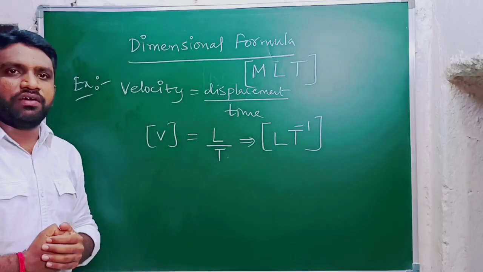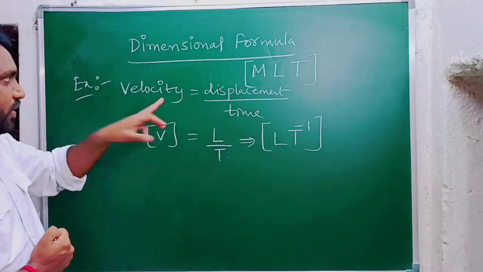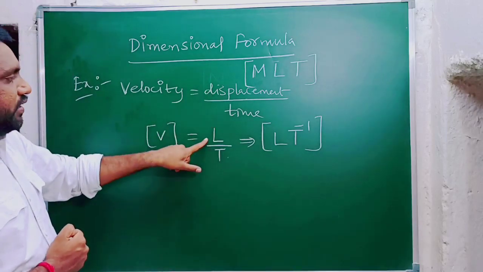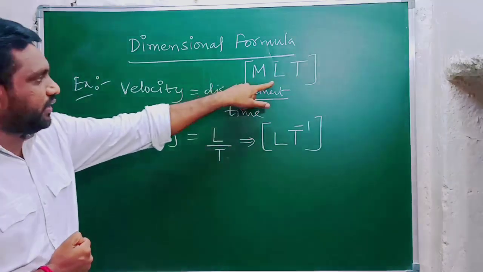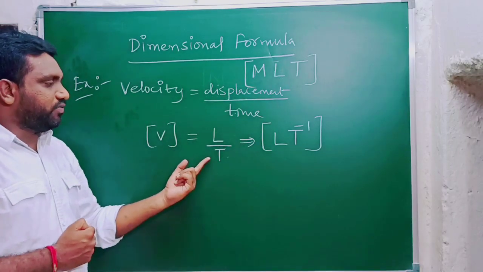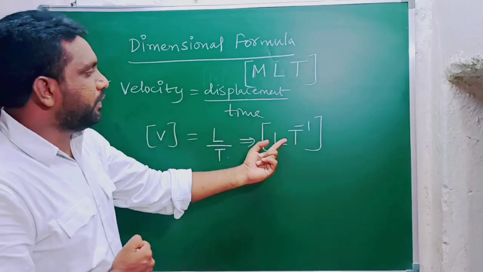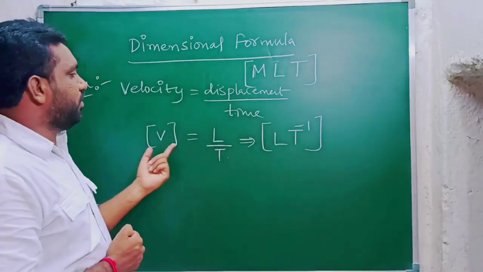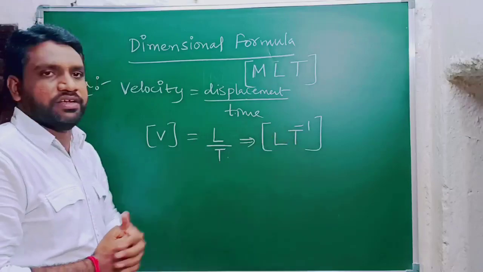It is very simple. Do all of you understand? Once again I am repeating: velocity equals displacement by time, and displacement is nothing but length. So instead of displacement I am writing L, and time means T. So L by T. If T comes to the upside, it becomes T to the power of minus 1. So finally the dimensional formula of velocity is L T to the power of minus 1.